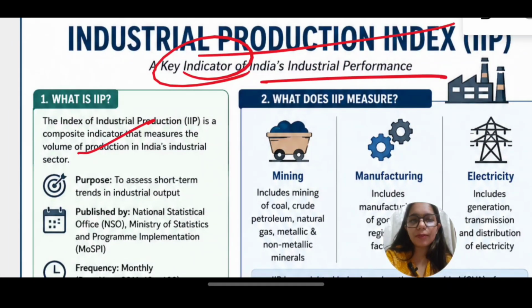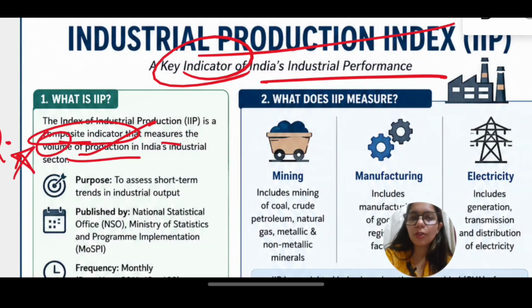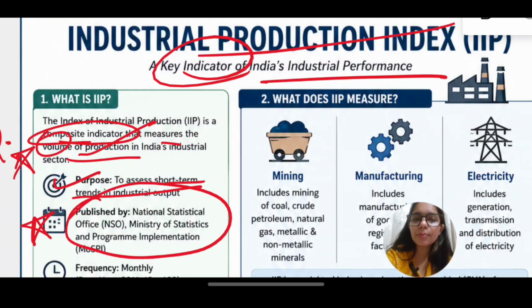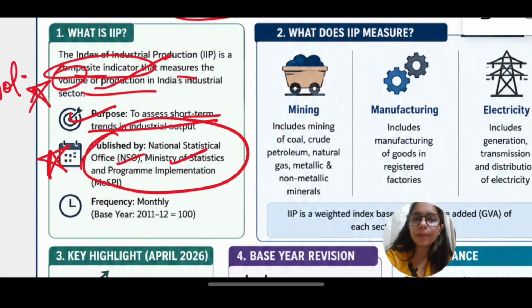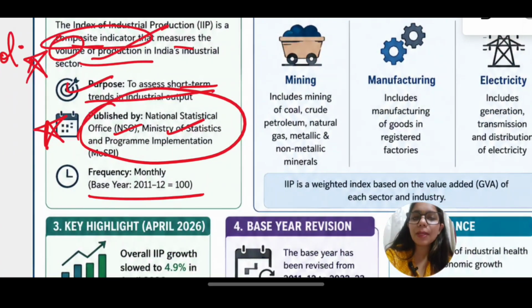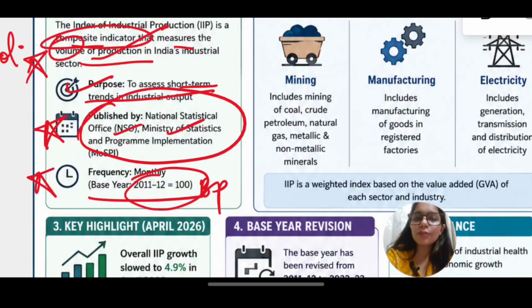Now what is IIP? We have covered that it is a composite indicator that measures the volume of production in India's industrial sector. The important term here is the volume, that it measures the volume. Then purpose is to assess the short-term trends in industrial output. Again, another important fact is that it is published by NSO, Ministry of Statistics and Programme Implementation, that is MOSPI. The frequency is monthly and base year is 2011-12 with 100 base points. You have to remember all these three things which are very important for UPSC. There have been previous year questions.